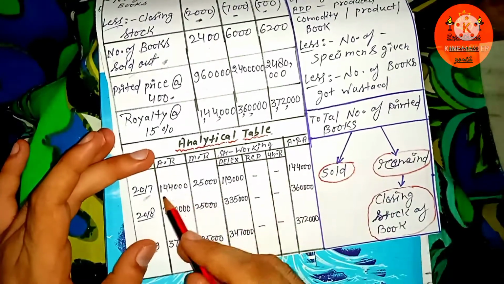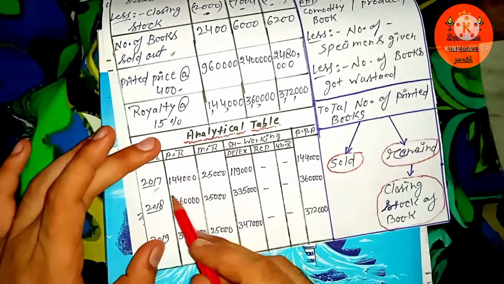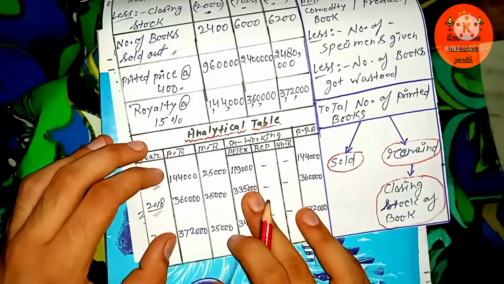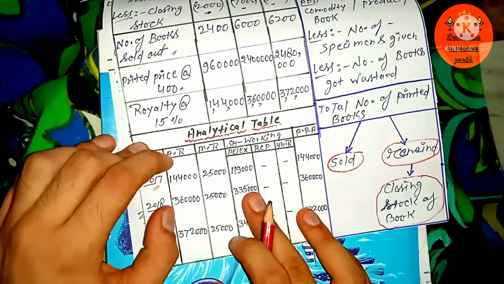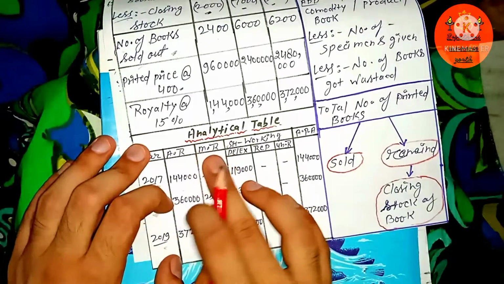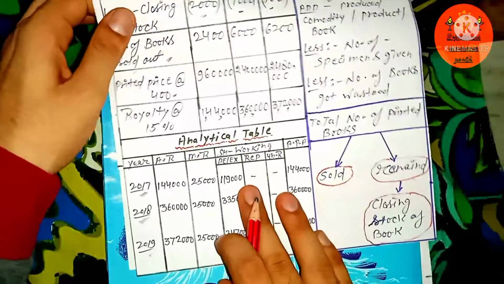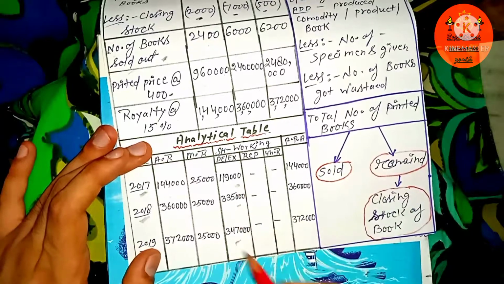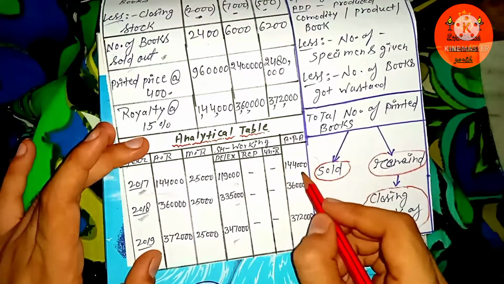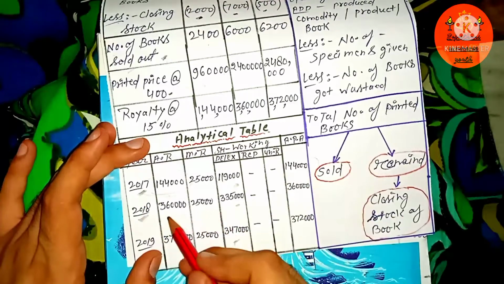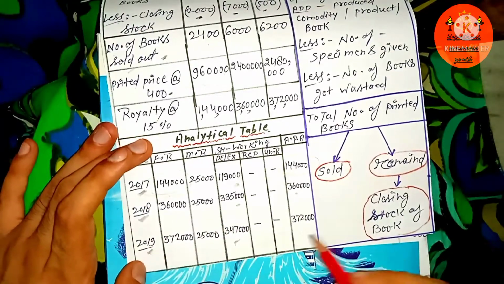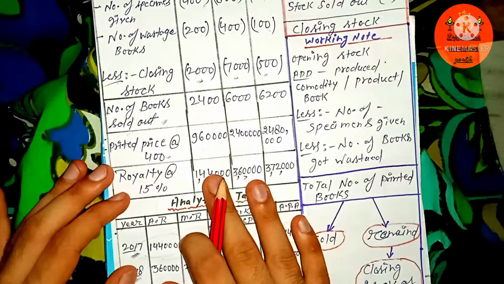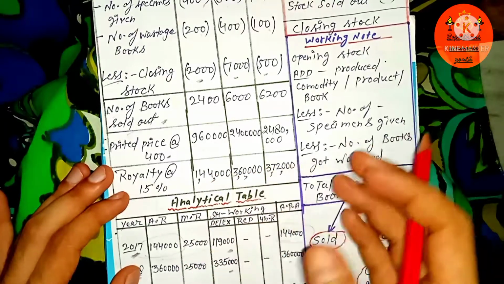But here you can see the actual royalty amount is greater in the years 2017, 18 and 19. In all 3 years in a row, the actual royalty amount is much higher than the minimum rent amount. So there is no question of any short working amount. Here the whole amount is excess working amount, so the whole amount of actual royalty is payable to the author. In the year 2017, 1,44,000, in the year 2018, 3,60,000, and in the year 2019, 3,72,000. So we are done figuring out what amount of royalty is payable to the author by the publisher.